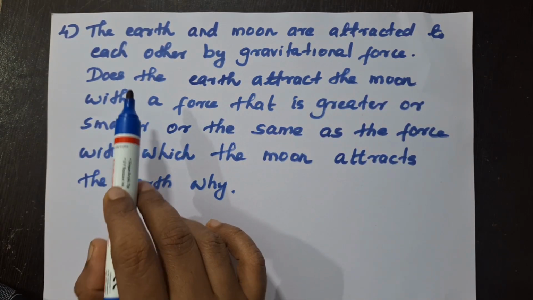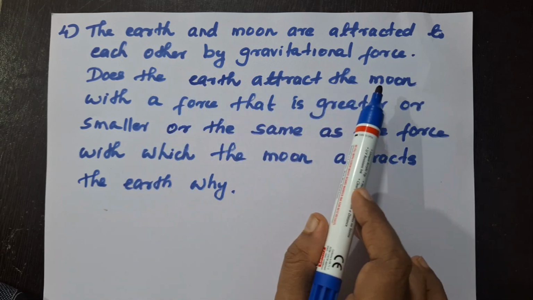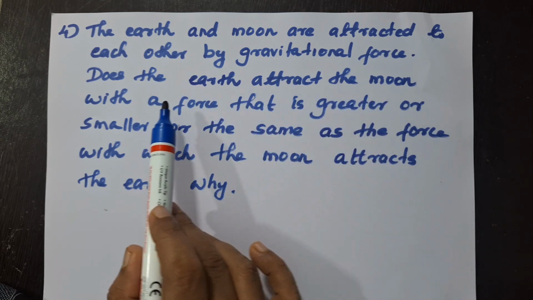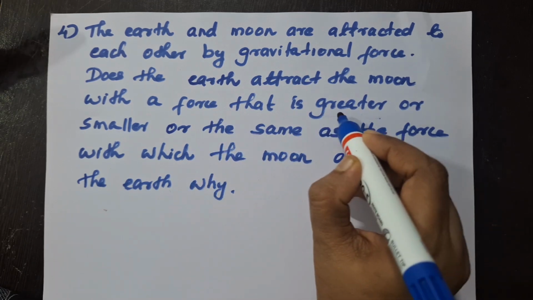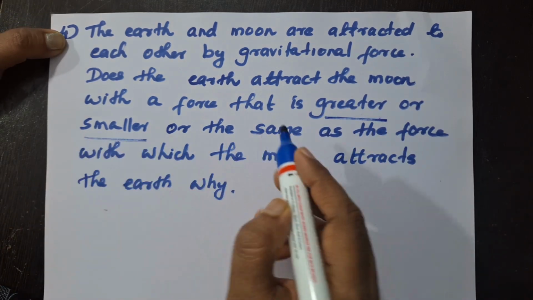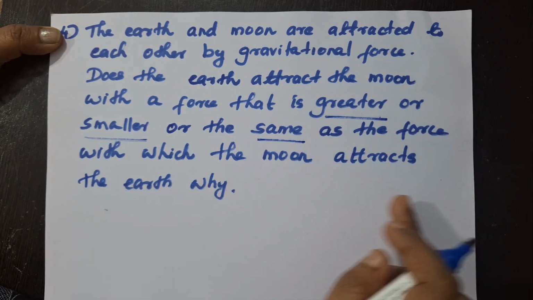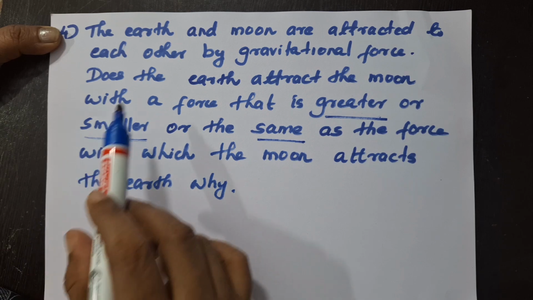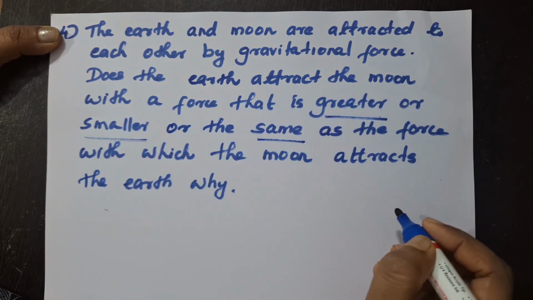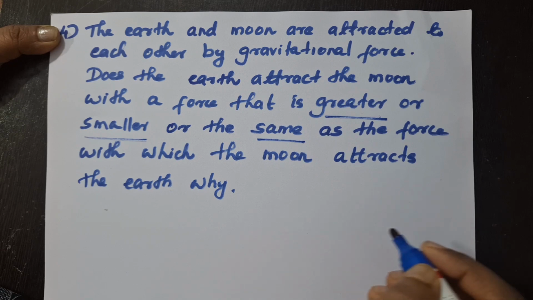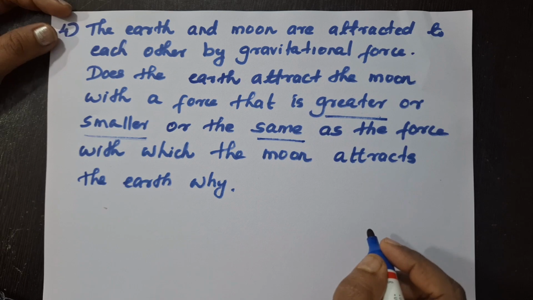One more question. The earth and moon are attracted to each other by gravitational force. Does the earth attract the moon with a force that is greater or smaller or the same as the force with which the moon attracts the earth? And why? That is our question.